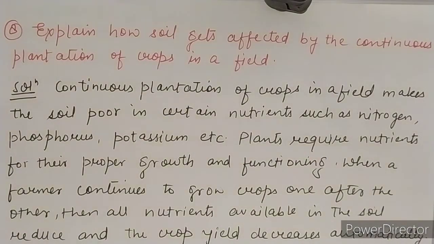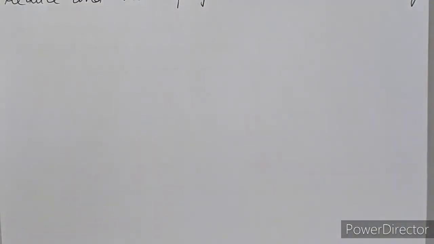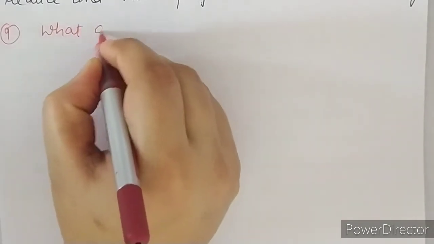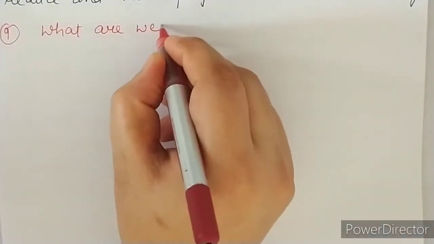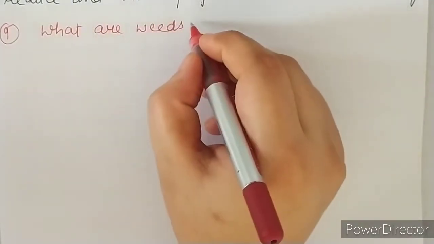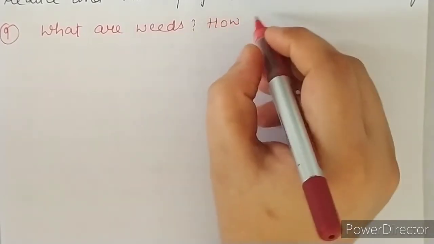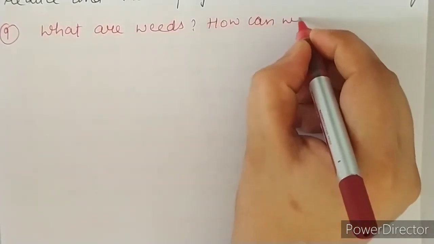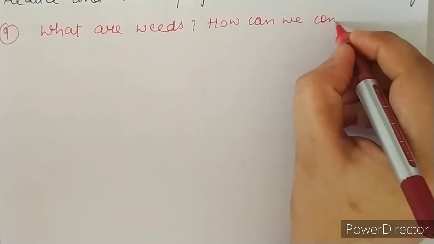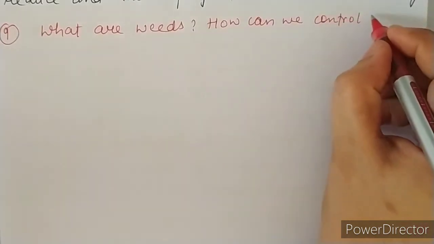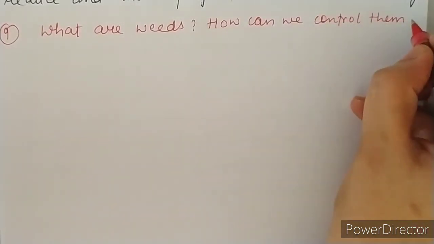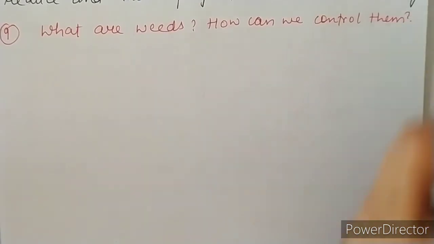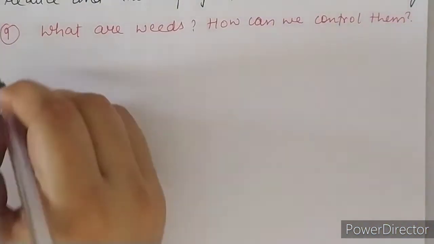Okay, moving toward question number 9, and question number 9 is: what are weeds? How can we control them? Okay, so what are weeds and how can we control them?